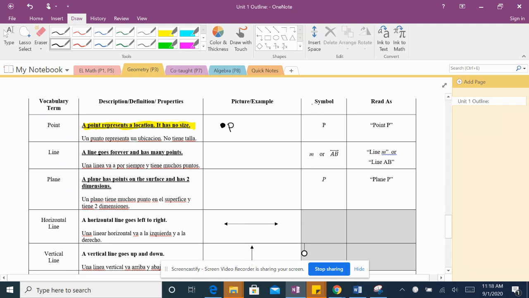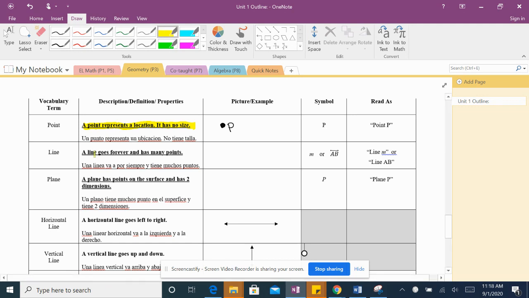The symbol for a point is just the letter. El símbolo para esto solo es la letra. How do we read it? So, ¿cómo leer este? Point P.